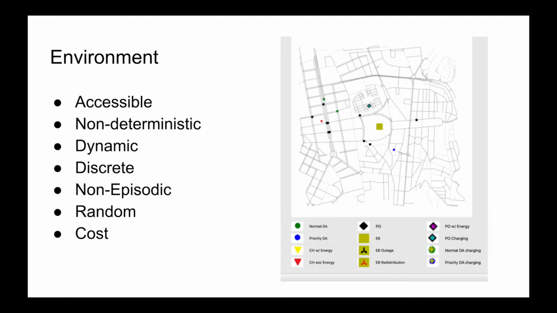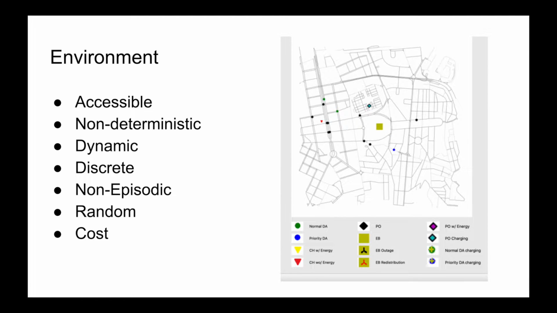Our environment is accessible, all the agents can obtain complete, accurate, up-to-date data about the smart grid; non-deterministic, an action has no single guaranteed effect; dynamic, the world changes while the agent is deliberating; discrete, we have a finite amount of actions; non-episodic, events have a direct correlation to other events; random, the environment has random events such as crisis; and costs, agents have a cost of energy or money for each iteration.